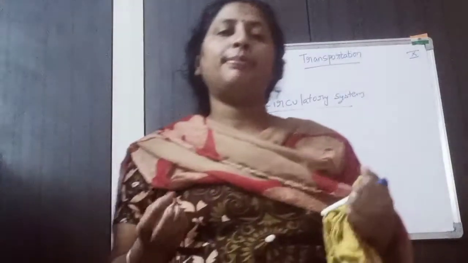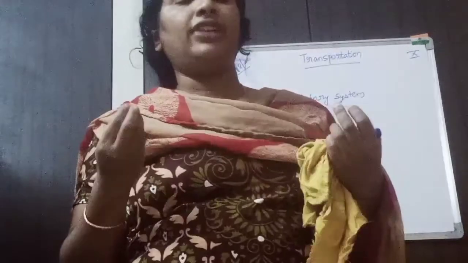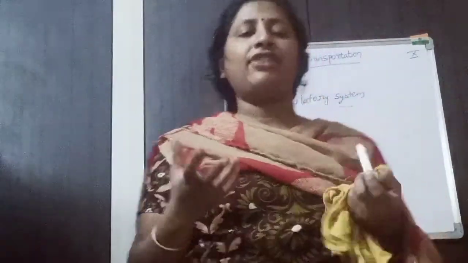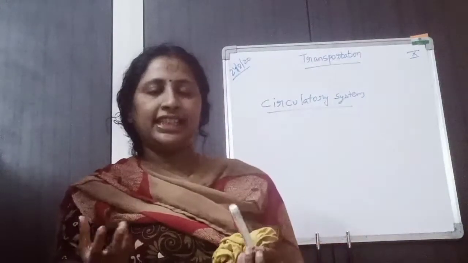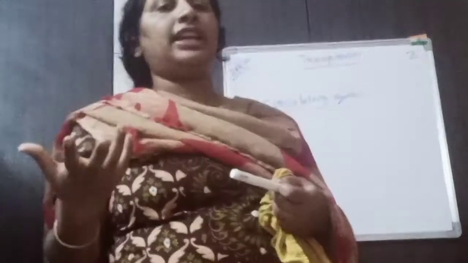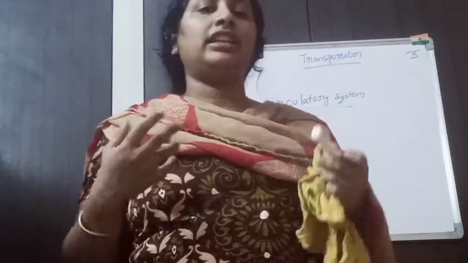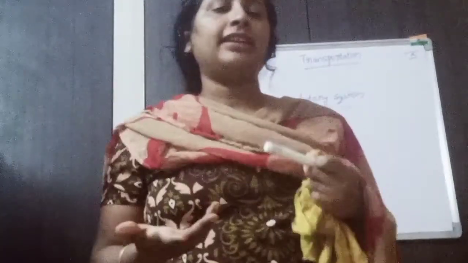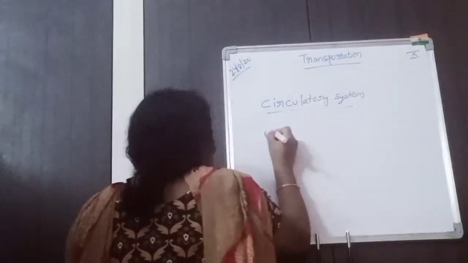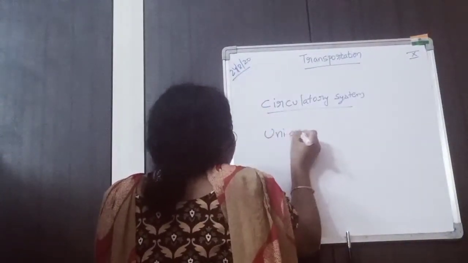Only a single cell is present and the body complexity is very simple. So the nutrients or the oxygen or any other material is simply transported by a simple process called diffusion or osmosis.